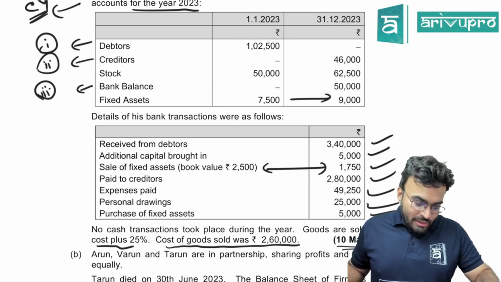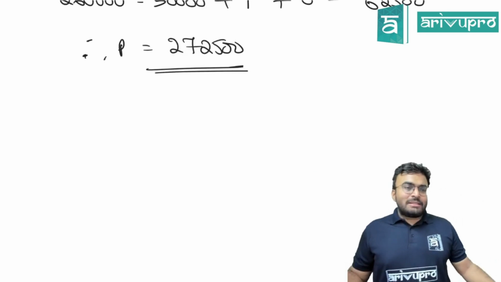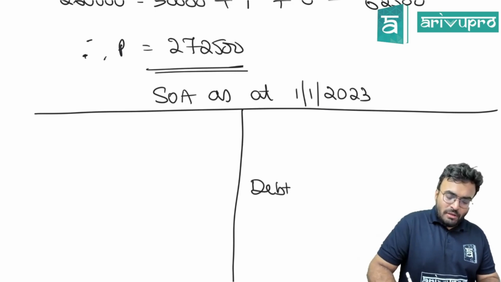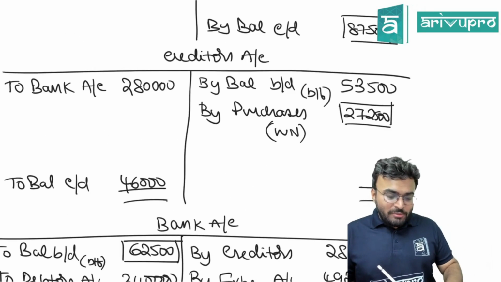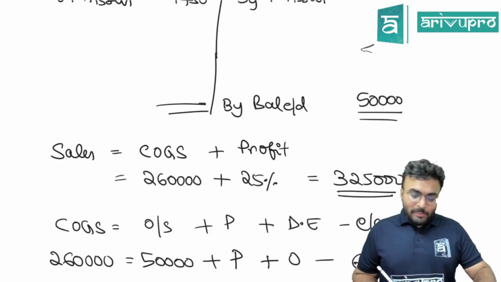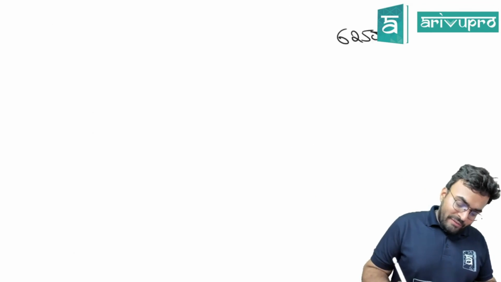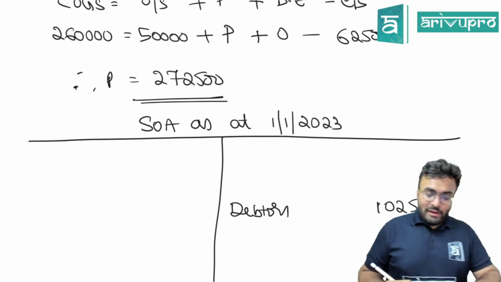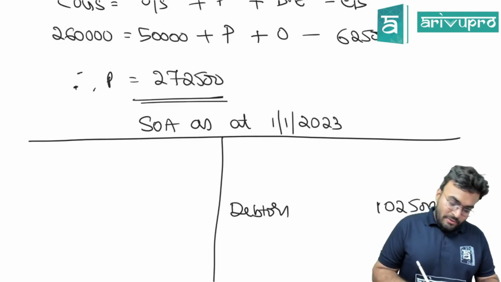First thing is your debtors. Do we have the debtor balance? Yes. Where did we get it from? Not from the question, we just found it. Debtors opening balance. What is the debtors opening balance? 1,02,500. Next, creditors. Do we know the opening balance?